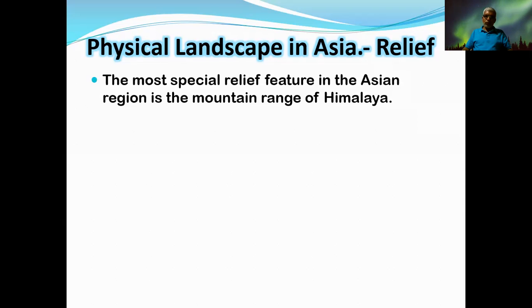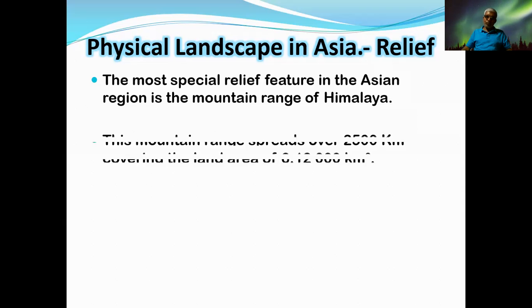The most special relief feature in the Asian region is the mountain ranges, especially the Himalaya. The Himalaya is not one mountain range, it is a Himalayan mountain complex, because it consists of three major mountains: Himalaya, Kunlun Shan, and Karakoram. When these three mountain ranges get together, the Great Himalayan range is formed. That's a major relief feature found in the physical landscape of Asia.